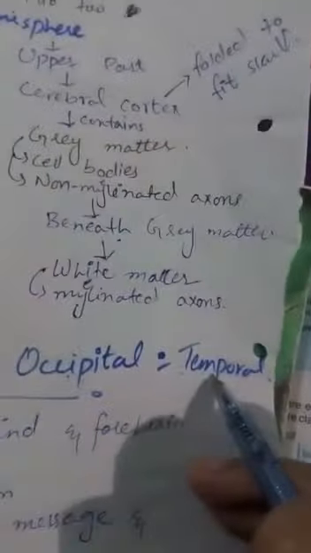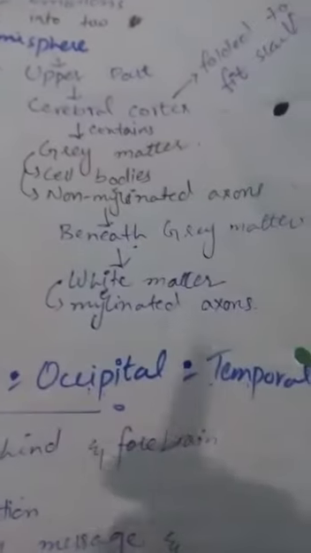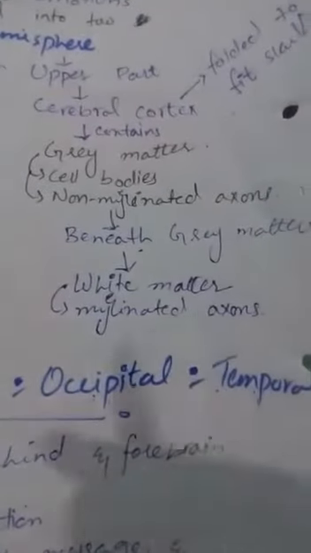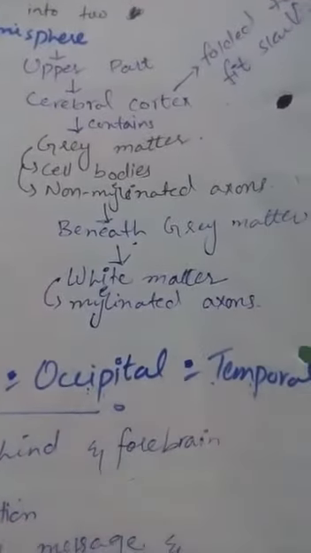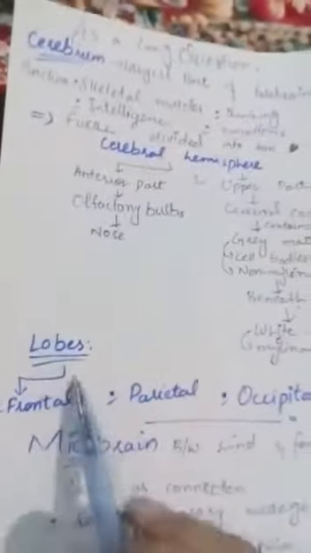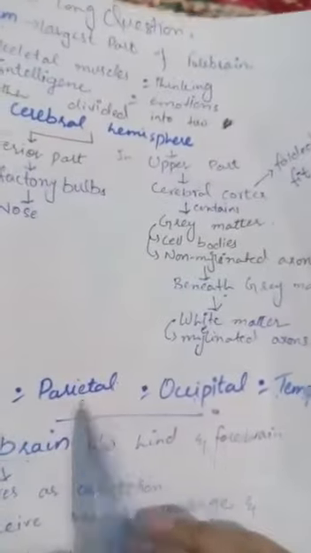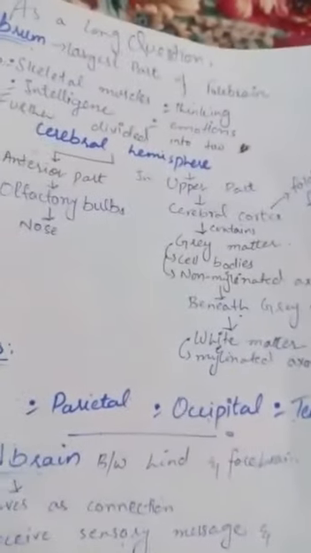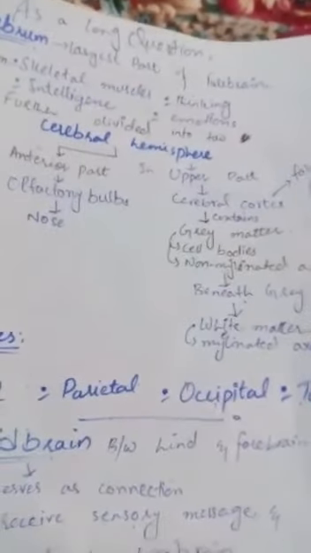Then the last one is the temporal lobe. It is concerned with the hearing and smell sensations. So students, see and observe that all four lobes, frontal, parietal, occipital and temporal, control our five senses like smelling, hearing, seeing, touching and speaking. These are the five senses which are controlled by these lobes.